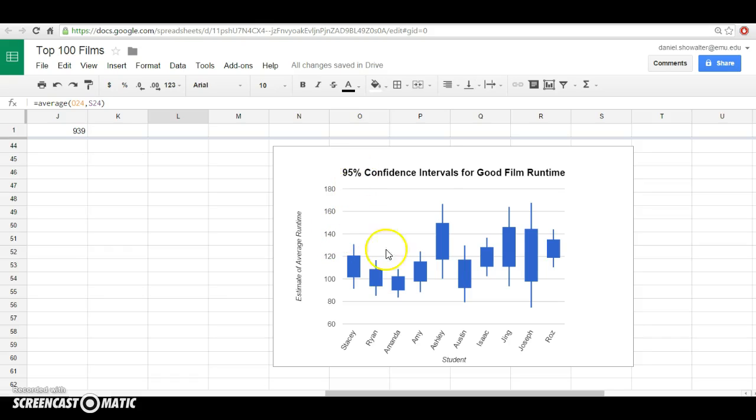Well, doing this method, we would expect 95% of you to catch it. Of course, with 10 students here, we couldn't get 95%, but we would expect 9 or 10. Now, we know that in the short term, random gets a little crazier, so we wouldn't be too surprised if only 8 of you caught it, or maybe even only 7 of you caught the true population mean in your interval. But certainly, the majority of you should catch it.